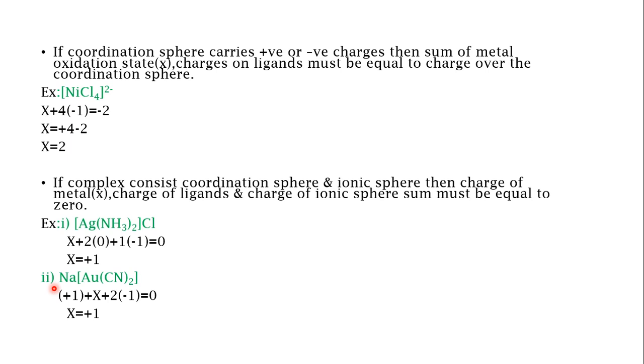Then coming to the next example, you have Na[Au(CN)2]. Sodium always has a charge of +1. So +1, plus you need to find the oxidation state of Au, which is gold, so substitute it by x, plus there are 2 cyanide ligands, so 2 into -1, as each cyanide ligand carries a charge of -1, is equal to 0. On substitution you get x is equal to +1. So gold has an oxidation state of +1. So this is how you calculate the oxidation states of